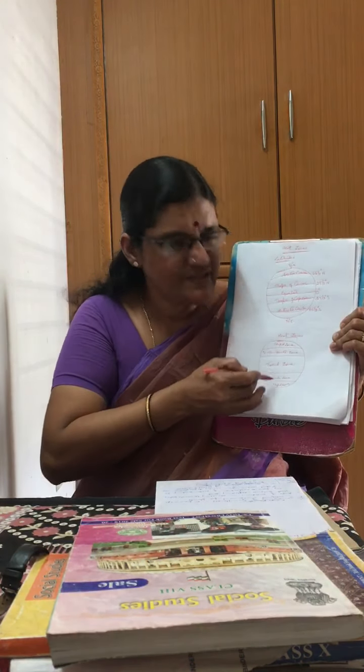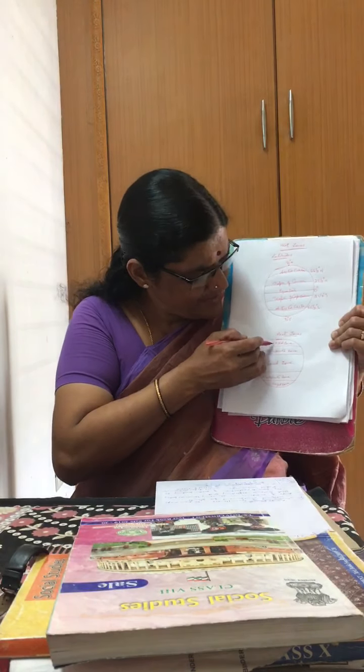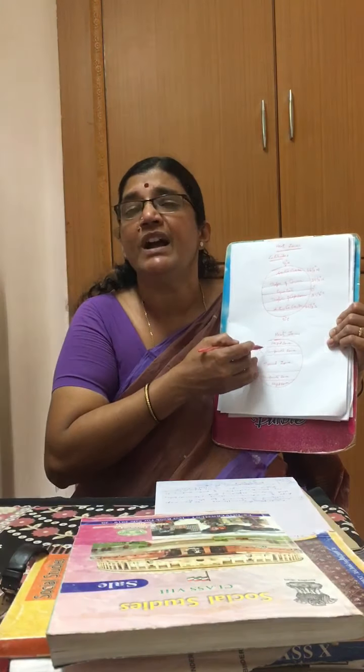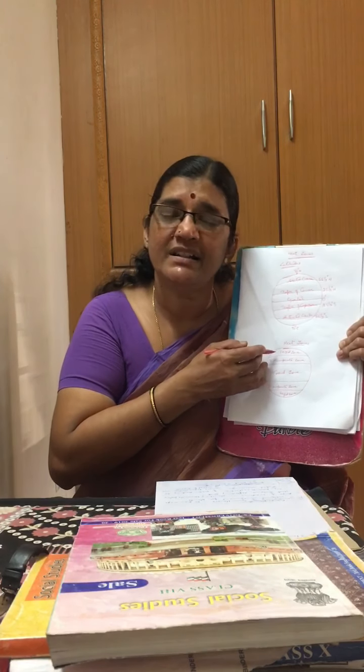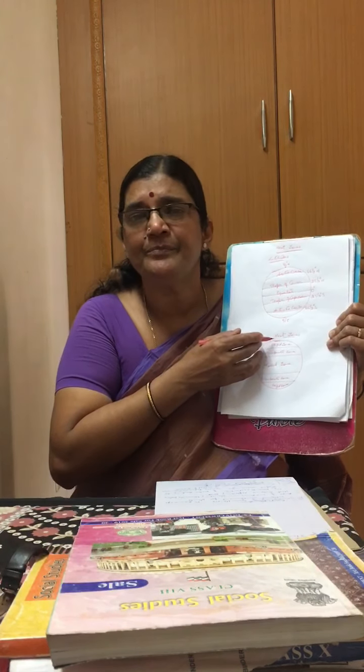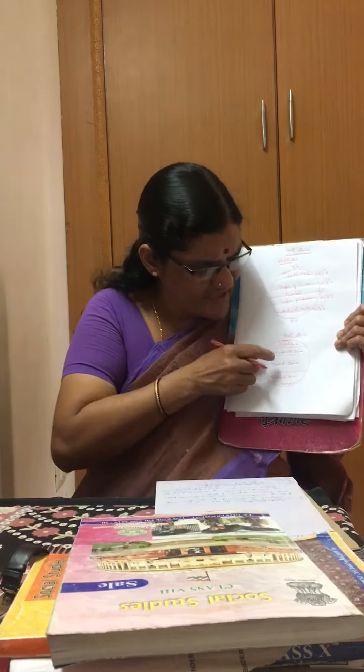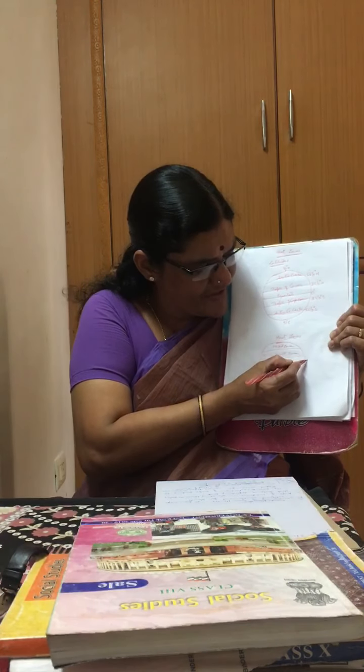And then the Frigid Zone, that is the polar region. The Frigid Zone is between the Antarctic Circle and the South Pole in the south, and the Arctic Circle and the North Pole in the Northern Hemisphere. Is it clear? So these three are the zones, and here it will be very hot because the sun's rays fall directly on the equator. So this is called the tropics. This place is called the tropics. Between the tropics it will be very hot.